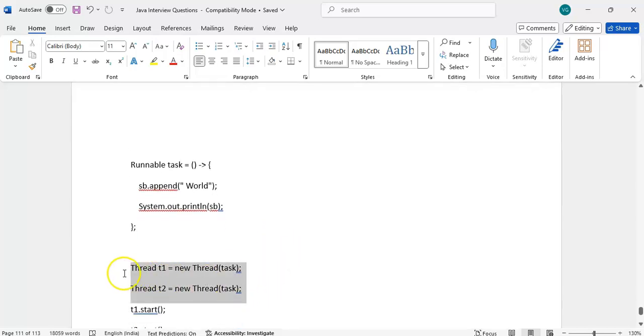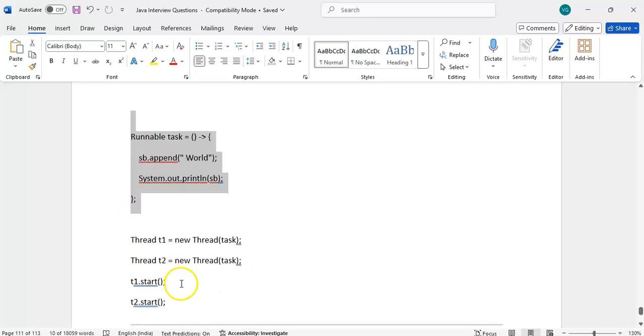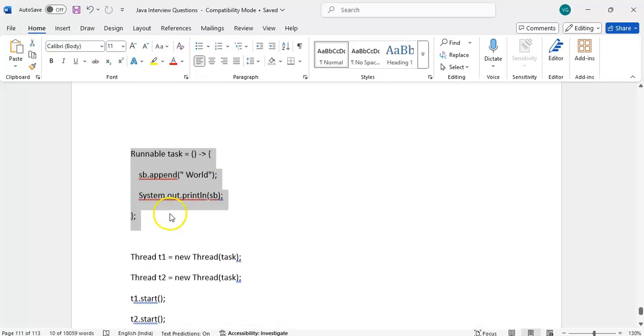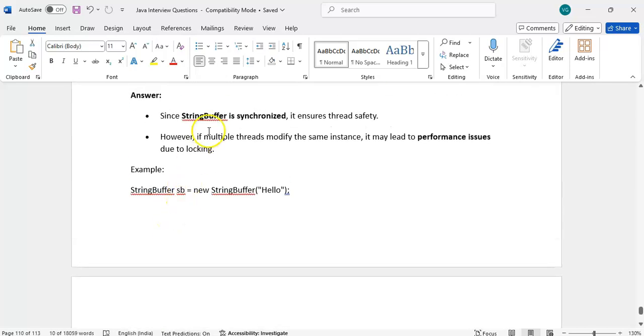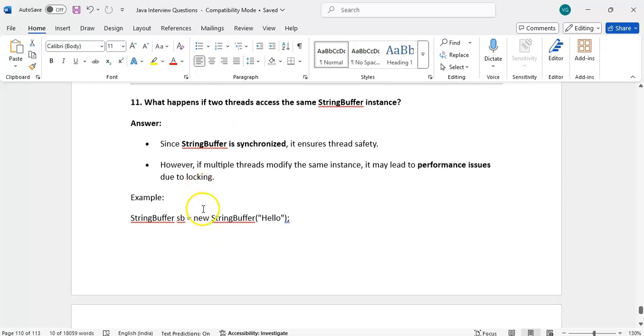Now two threads we have created. Thread t1 equals new Thread of task, and we pass the runnable task to thread t2 as well. If we start t1 and t2 at a time, these two threads will execute at a time. Execute this and see how it is working, and please comment in the comment section.